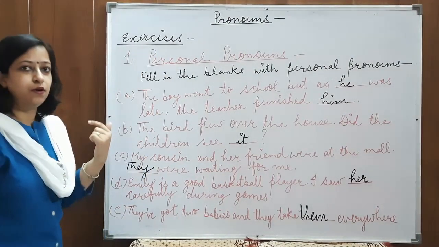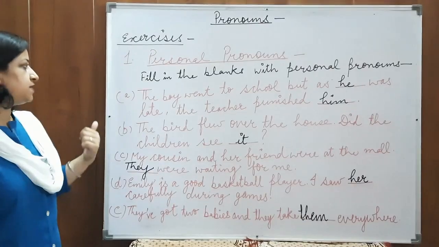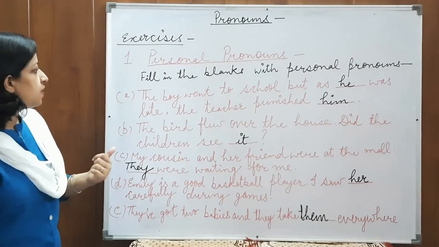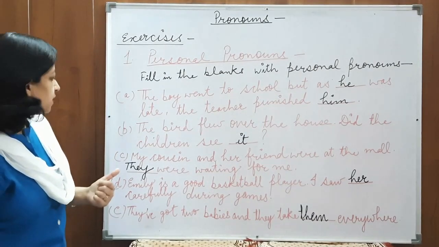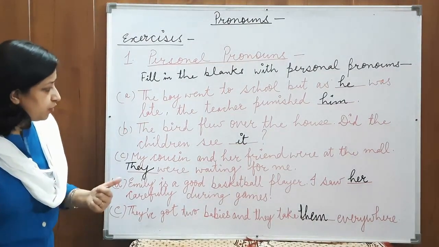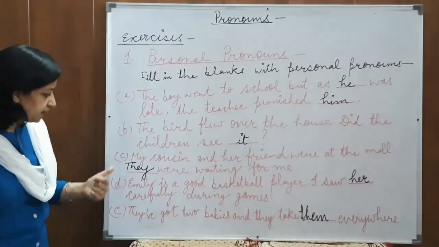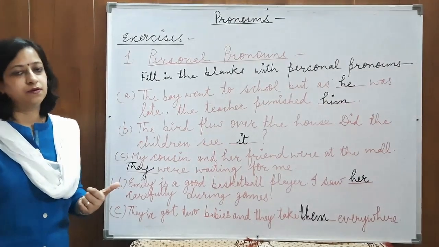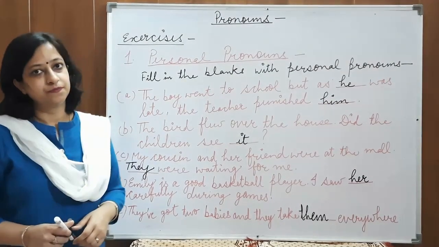Let's see once more all the sentences. The boy went to school, but as he was late, the teacher punished him. The second sentence, the bird flew over the house. Did the children see it? My cousin and her friend were at the mall. They were waiting for me. Emily is a good basketball player. I saw her carefully during games. And the last sentence, they have got two babies and they take them everywhere. Alright children, now we'll move on to the next pronoun.